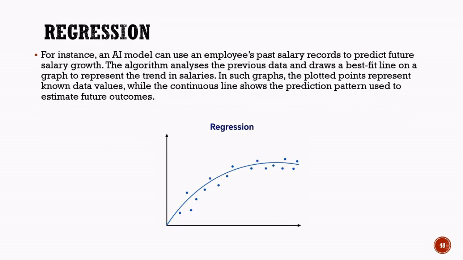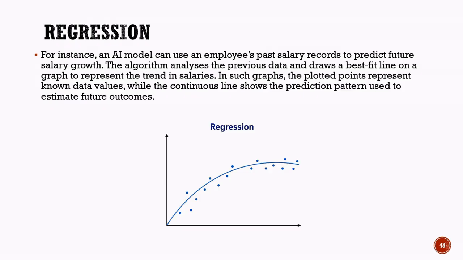Regression example: predicting future salary growth. Let us understand regression with a simple example of salary prediction. Suppose an organization has an employee's salary records from previous years. A regression model can use this historical data to predict the employee's future salary growth. During training, the model analyzes the relationship between variables such as years of experience, performance, and past salary trends. It then identifies a pattern in the data and creates a mathematical model that best represents that trend.